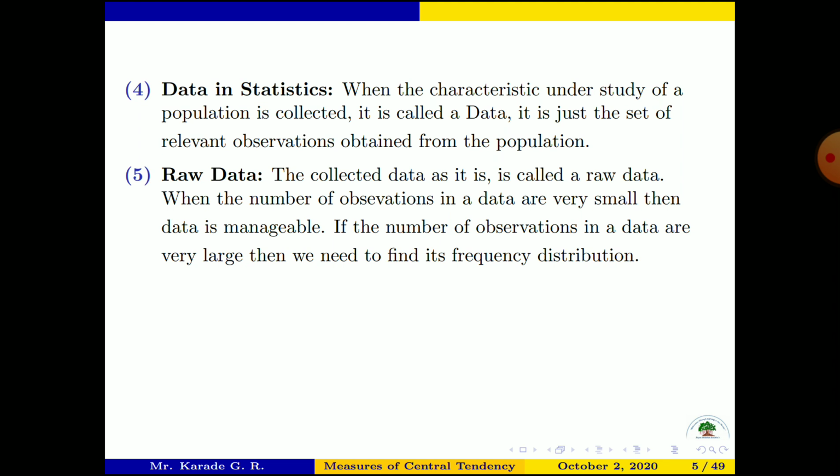When the number of observations in the data are very small, then the data is manageable. Okay, manageable. If the number of observations in the data are very large, then we need to find its frequency